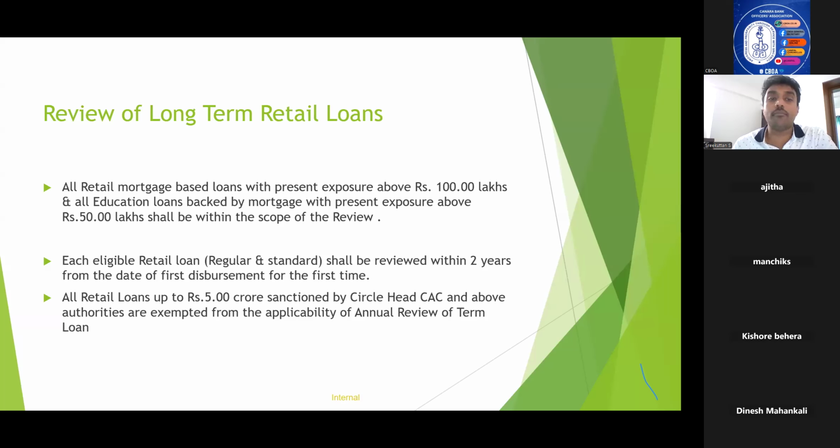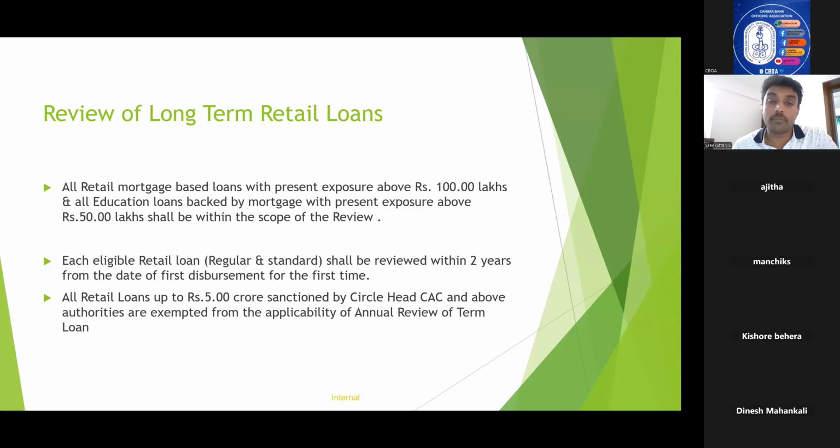All retail mortgage-based loans with the present exposure above 100 lakhs and all education loans backed by mortgage with the present exposure above 50 lakhs shall be within the scope of review. That means all retail mortgage-based loans with exposure of 100 lakhs and above and education loans above 50 lakhs have to be reviewed under the long-term review policy of the bank.